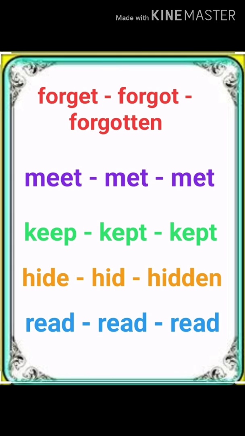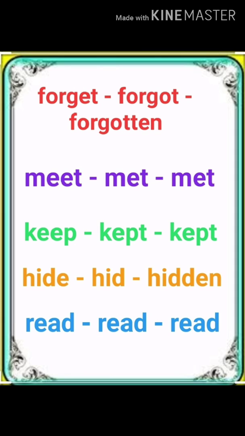But when we come to the second form and third form of the word read, then we pronounce it like red, red. Okay, base form is read, then red, red. Spellings are same, but when we are using the form of the verb read in past and past participle, then we pronounce it as red.